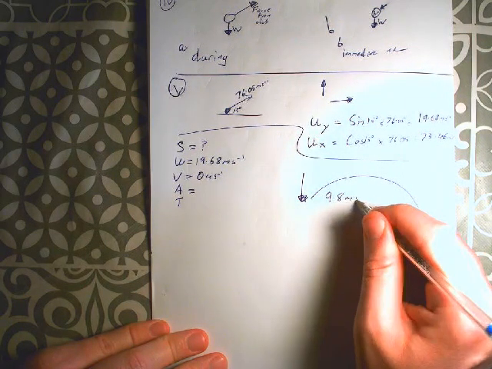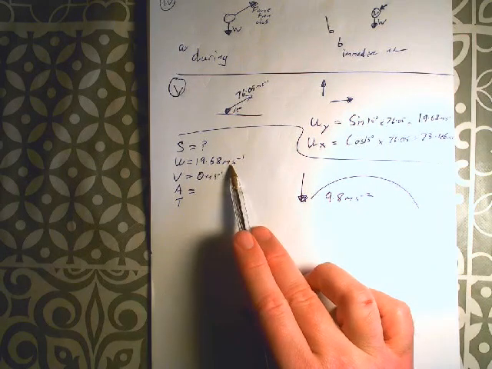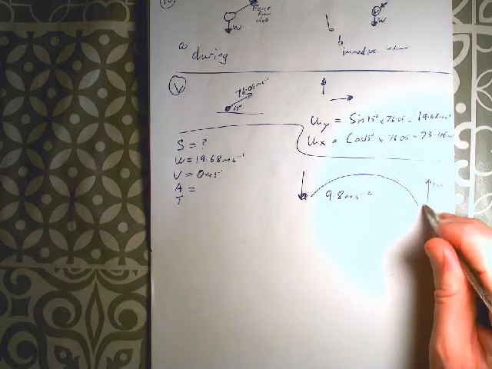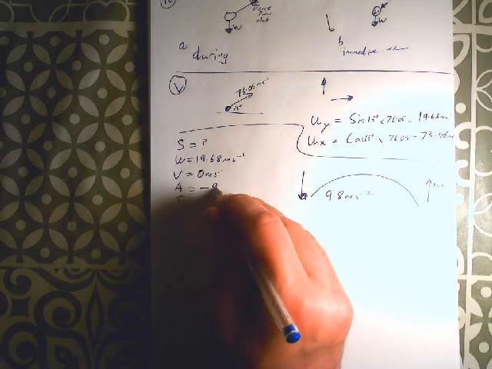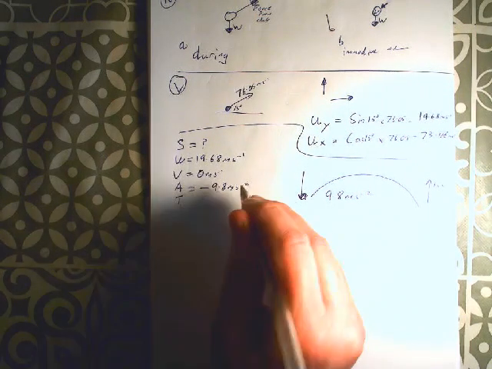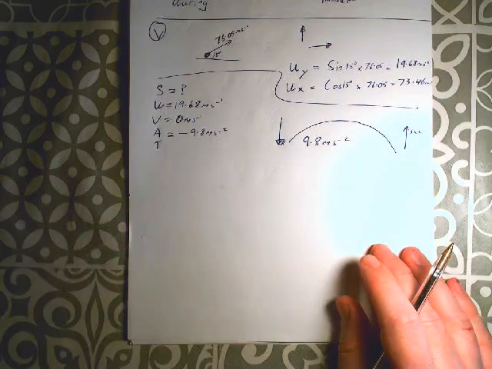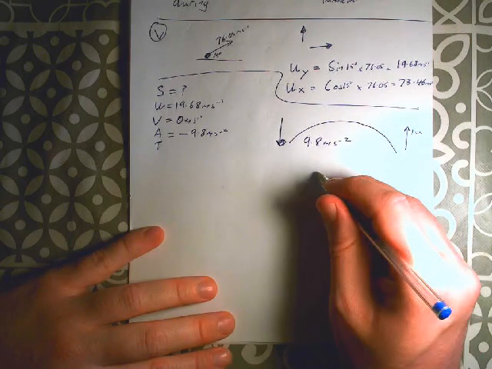Okay, let's talk about gravity. Gravity is pulling that ball down all the time. And it's pulling it down with an acceleration of 9.8 meters per second squared. But we've got to be careful here, because if we've given this a positive value, that means the up direction is positive and the down direction is negative. So acceleration is minus 9.8 meters per second squared.